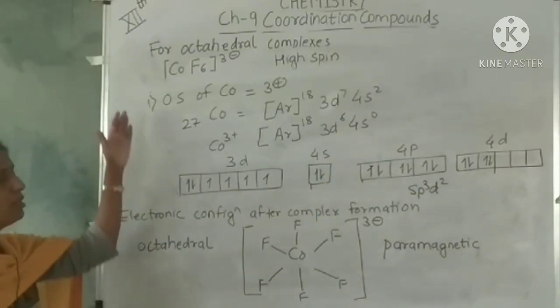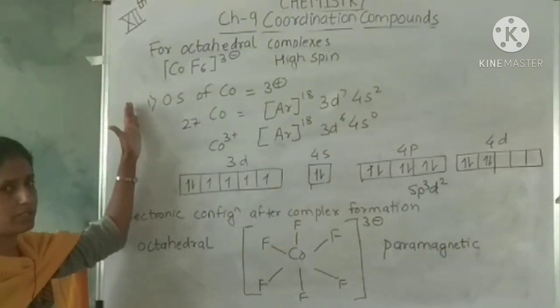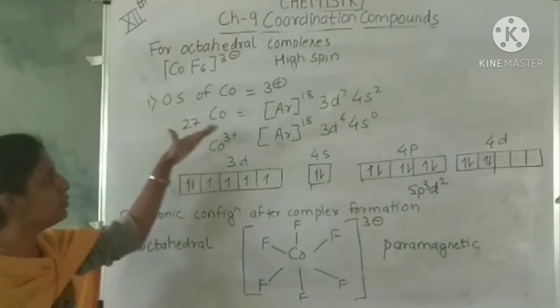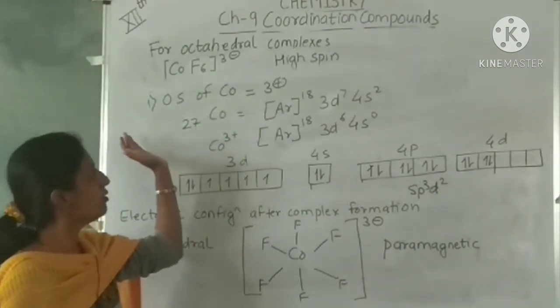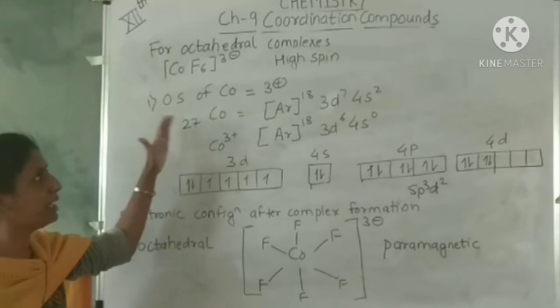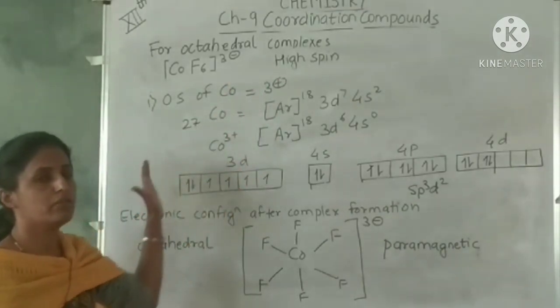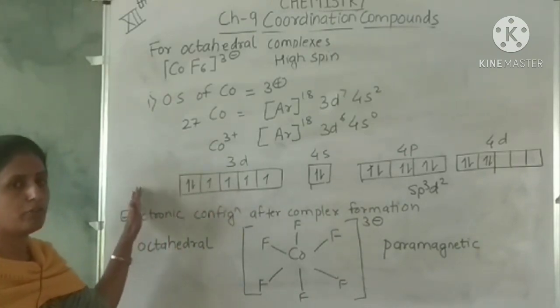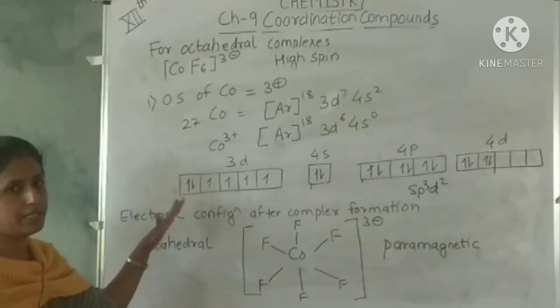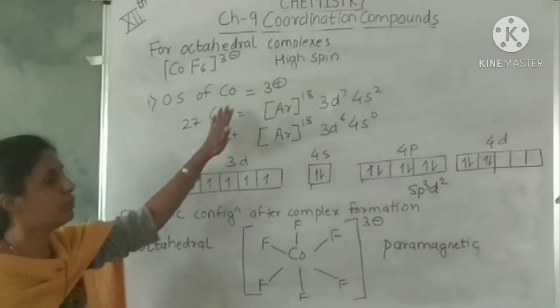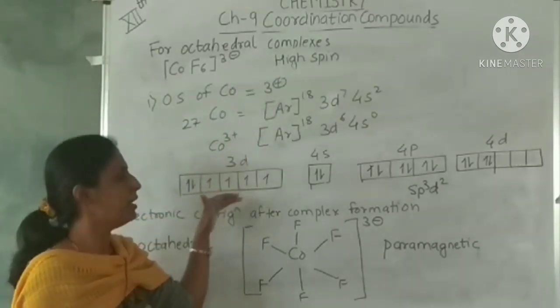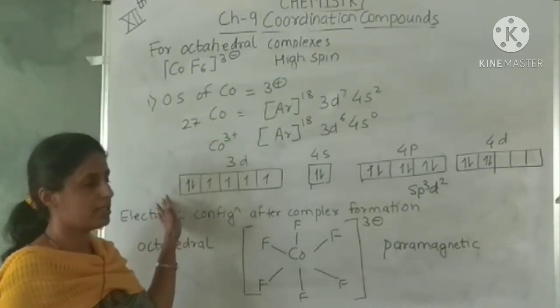So in VBT, what are the points? First you write the oxidation state. Then you write the electronic configuration of the metal. Then you check whether the complex is high spin or low spin. If the complex is low spin, pairing of electrons before hybridization will take place. And if the complex is high spin, pairing of electrons will not take place.